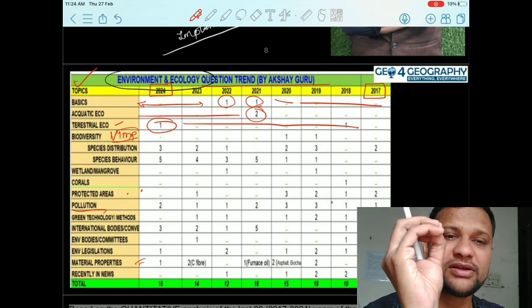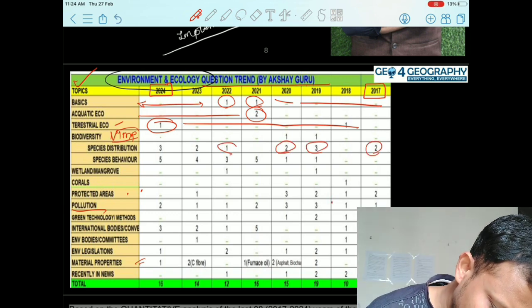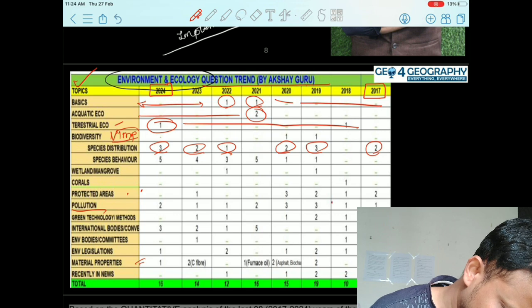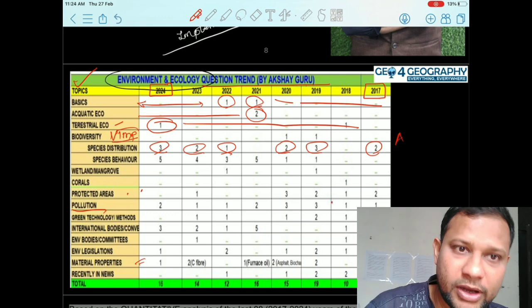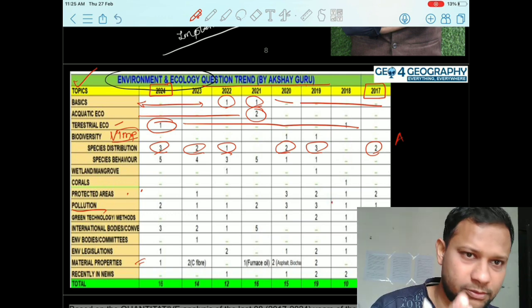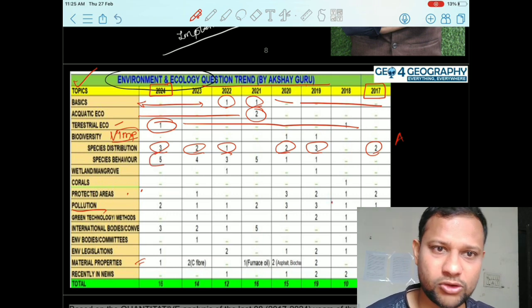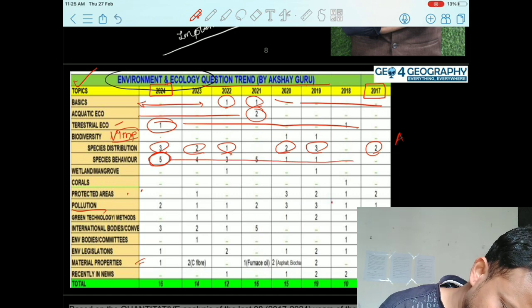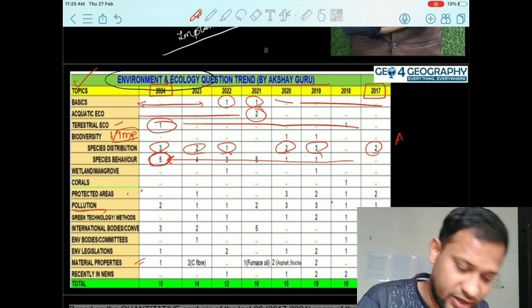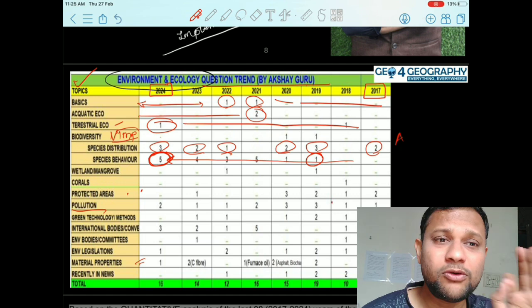The reason being species and their distribution is not the favorite area of the UPSC. So earlier, if you look at the questions, you will find questions were always asked on species distribution, like marsupial species, so kangaroo-like species, where they are located, that is their location. Or bonobo species, which you will find in Africa and Madagascar. And on the behavior of species, if you find the trend, you will realize the trend of increase on species behavior is incremental in nature. For example, in 2017-18 there was one question and now in 2024, 4 to 5 questions have been asked.